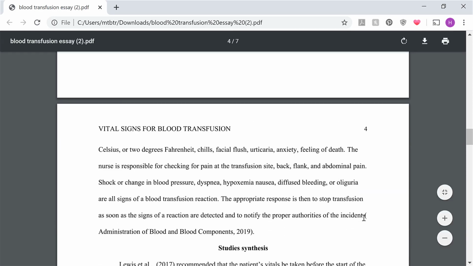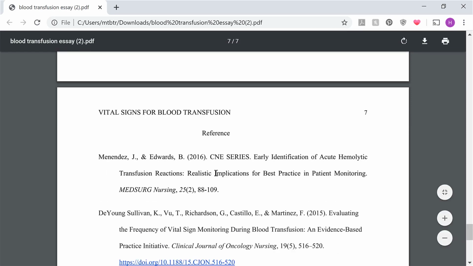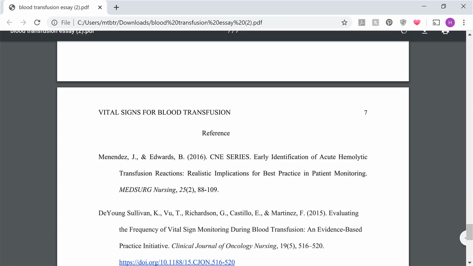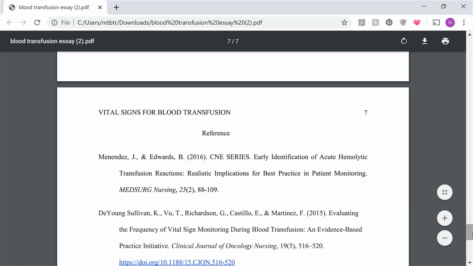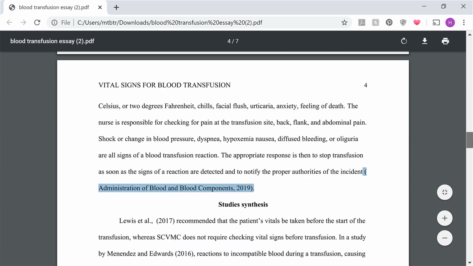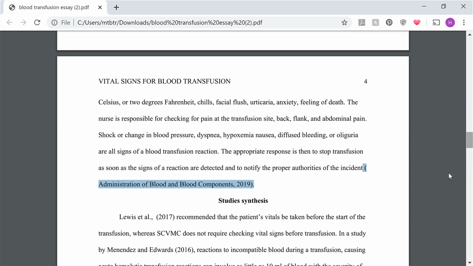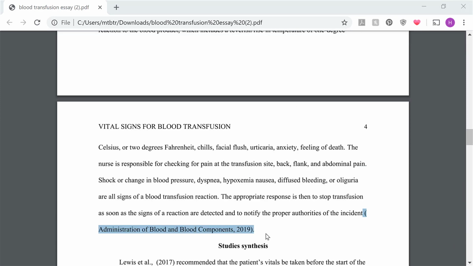Now here you have an in-text citation that you have not listed in your references list at the end of your research paper. And I know that that's the hospital policy. So you want to make sure that you include that hospital policy citation in your references list so that it matches.